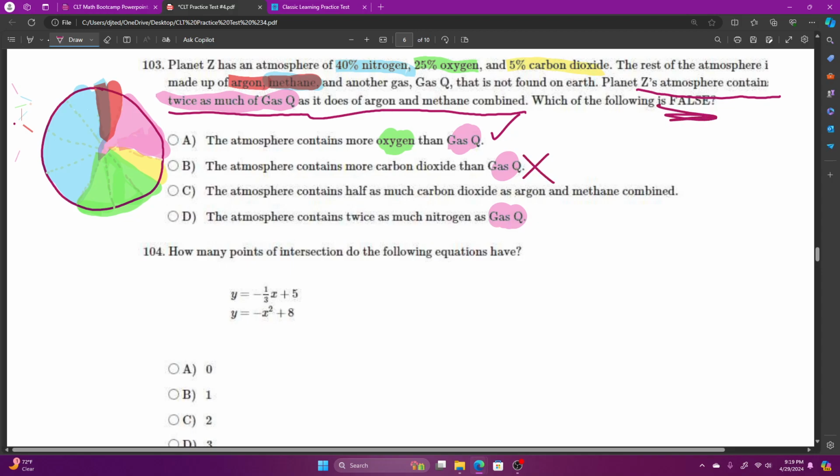The atmosphere contains half as much carbon dioxide as argon and methane combined, right? Because these add up to 10%, and carbon dioxide was only 5%. That was true. And D says the atmosphere contains twice as much nitrogen as gas Q, and there's 40% nitrogen and 20% gas Q. That's true. So B is the only one that is false.